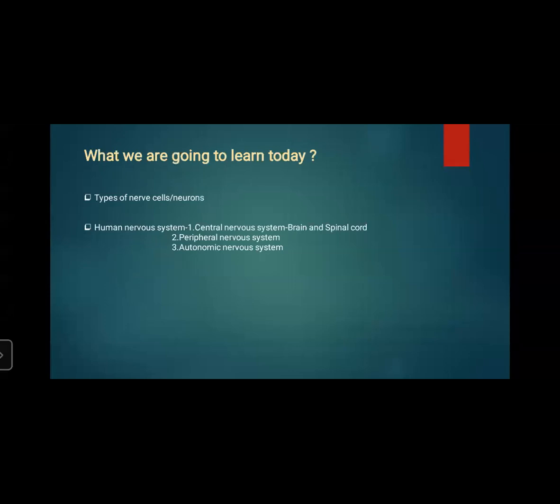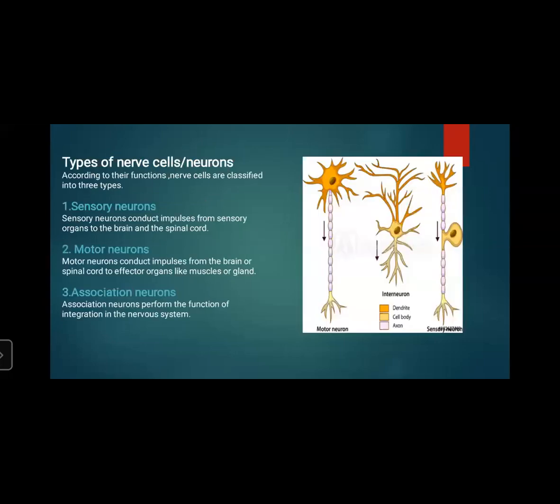Now, what we are going to learn today is the types of nerve cells in the human nervous system: in the central nervous system, that is the brain and spinal cord, the peripheral nervous system, and the autonomic nervous system. So let's start.